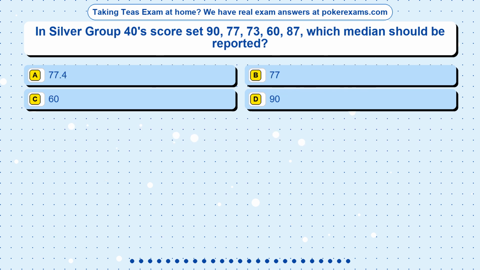Question 12. In Silver Group 40's score set 90, 77, 73, 60, 87, which median should be reported? Option A, 77.4. Option B, 77. Option C, 60. Option D, 90.